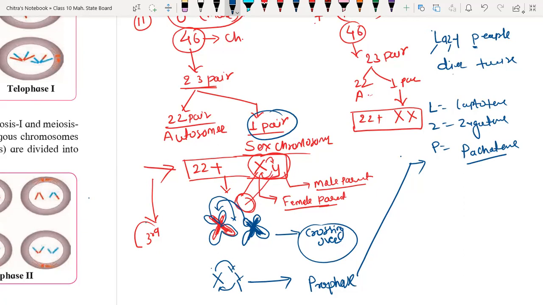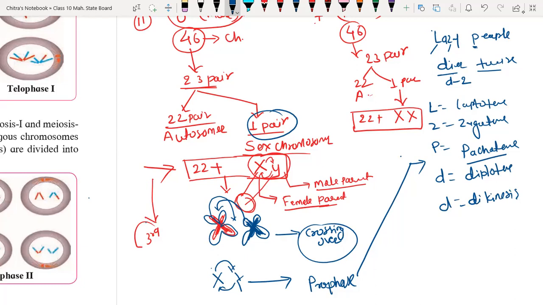Dies twice means that D is going to be used 2 times. The first D stands for diplotene, and the next stands for diakinesis.